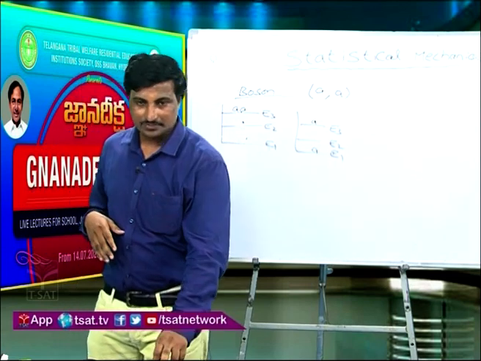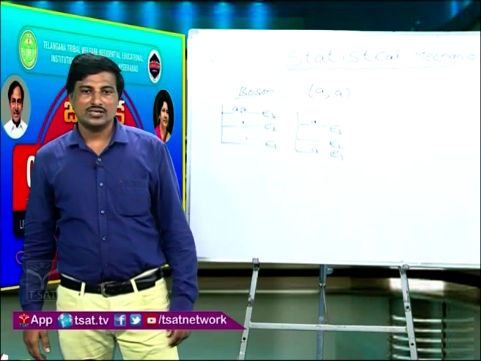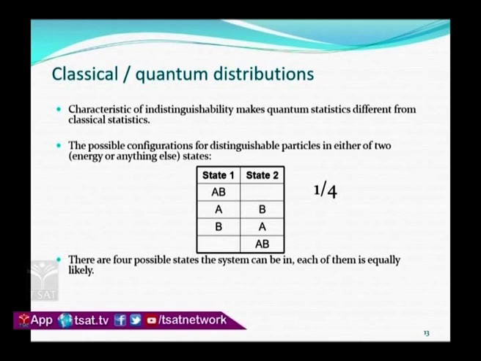Okay. So this is the way I can describe it. State 1 is a classical distribution where you can go with having two particles, A comma B. That is a better way to represent the classical distribution. You can place particle B in one state, particle A in one state, and AB in the other state. In this way you get the distribution of classical statistics.